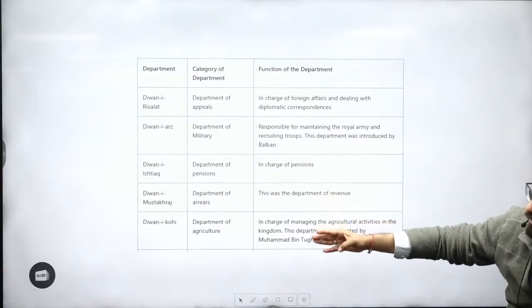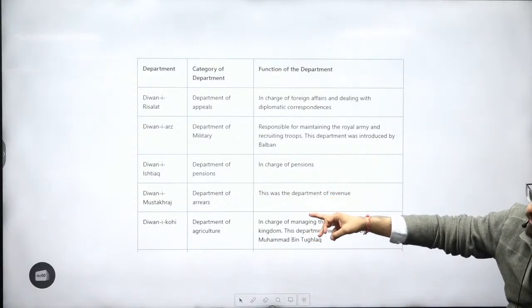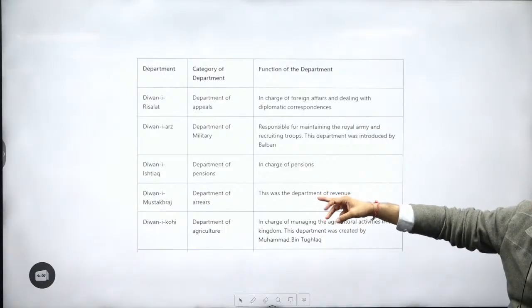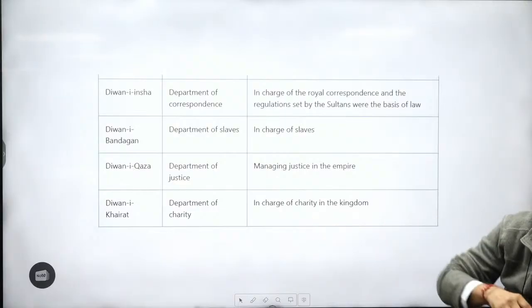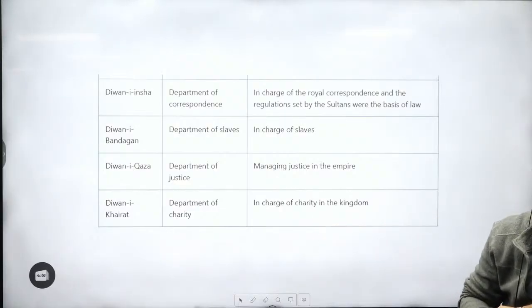There are more departments also over here: Diwan-i-Kohi, Diwan-i-Mustakharaj, Diwan-i-Ishtiyaq, Diwan-i-Insha, Diwan-i-Bandagan, Diwan-i-Khairat. All these departments, sometimes they can ask you guys.